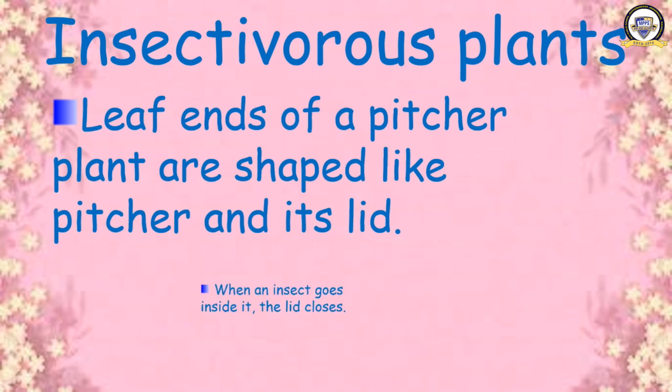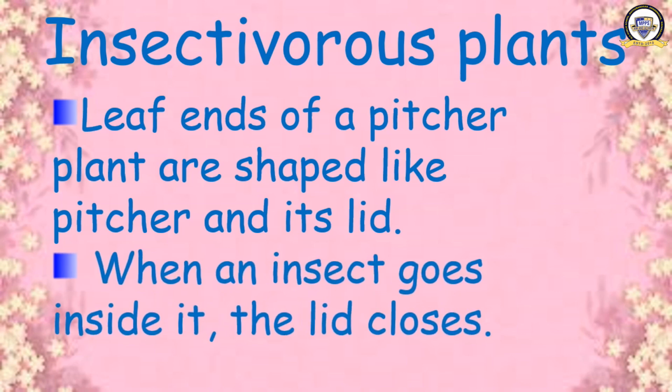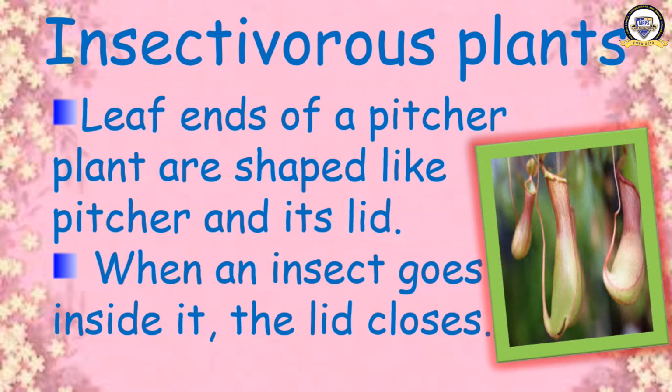When an insect goes inside it, the lid closes. See the picture, you can see it is just like a jug, and it has a cover also. When an insect goes inside, the lid automatically closes and the plant absorbs the insect. This is the pitcher plant. This is also an example of an insectivorous plant.